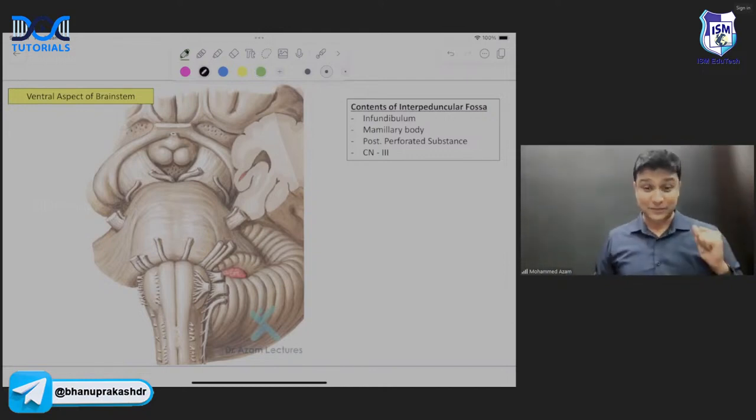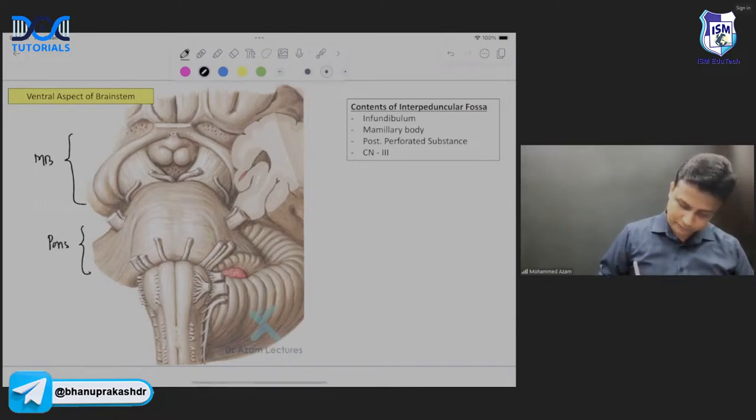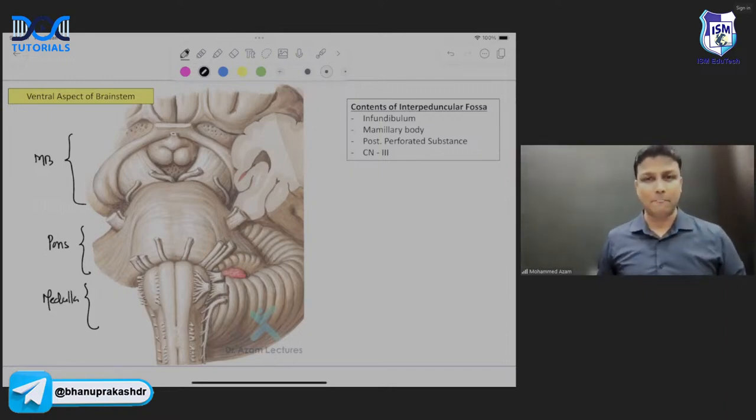Let's get started right now. In the brainstem, first of all, this one here will be your midbrain. This big structure here will be the pons. And this one will be the medulla oblongata. So there will be the midbrain, pons, and the medulla.